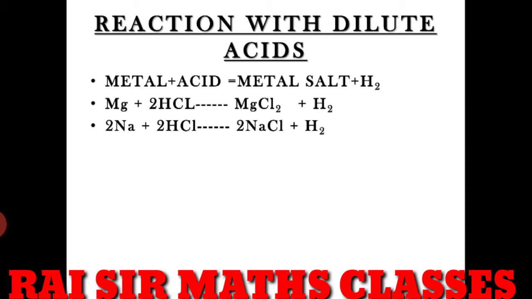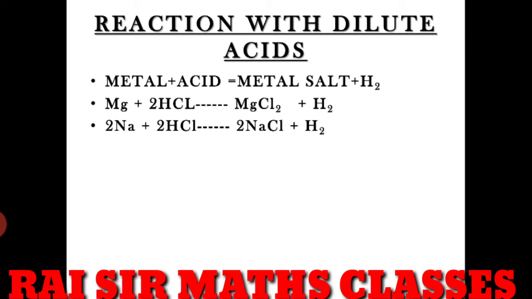So I don't think that I have to explain this. When metal reacts with acid, it is going to convert into a metal salt.